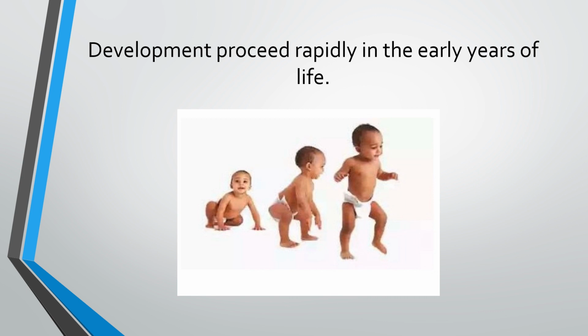Rapid development takes place during this infancy period as compared to adults or adolescents, in whom so many changes do not come as in the early stage of life, where development and growth are seen in children. So development always proceeds rapidly in the early years of life.